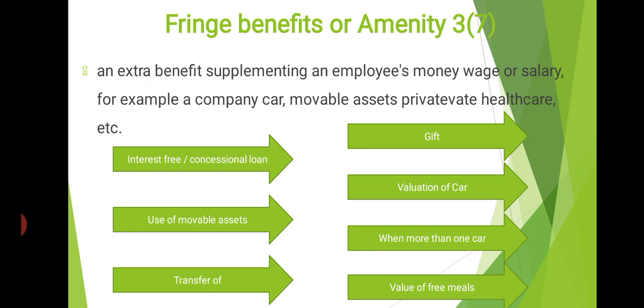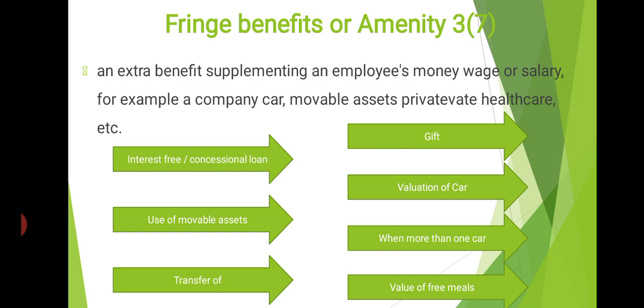Actual cost of the asset less depreciation at the rate of 50% per annum for each completed year of use of the asset, under written down value. This area I will discuss in detail in our next video. Clear? That is somewhat lengthy. That's why I will include this area in our next video.